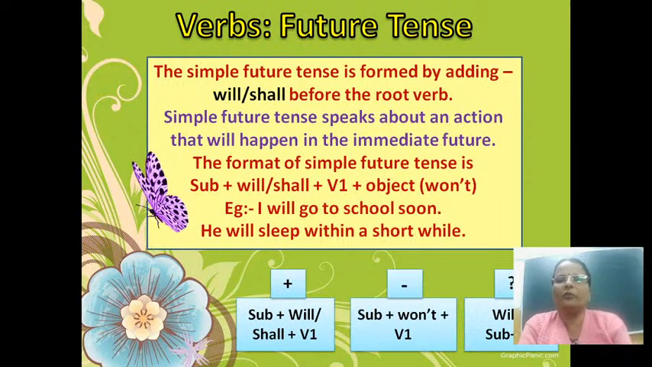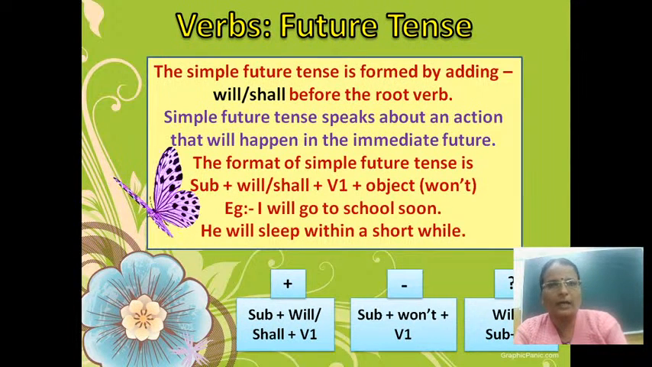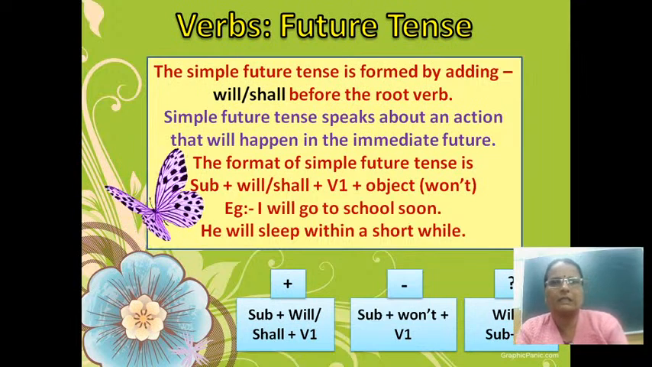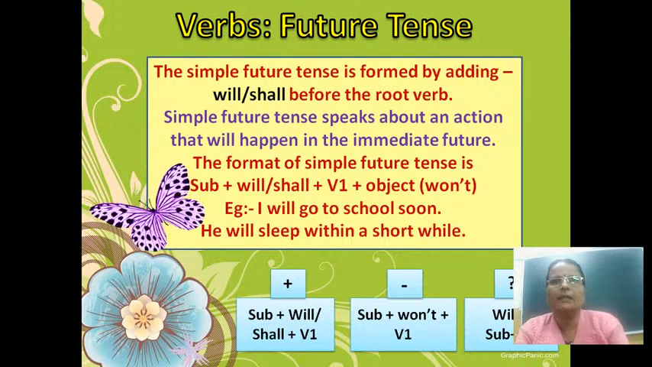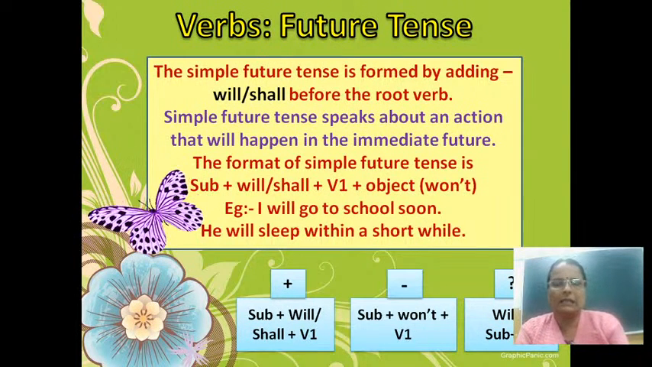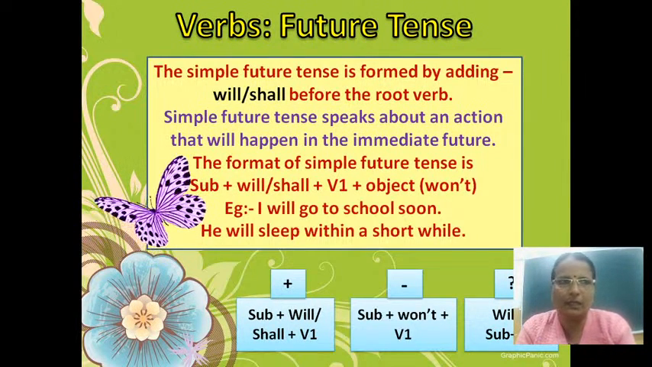Now, he will sleep within a short while. Let's form a question with it. Will he sleep within a short while? Will first, then subject he, then sleep is the first form of the verb or V1, then the object within a short while. Will he sleep within a short while? I hope you are understanding the format which I am explaining to you.